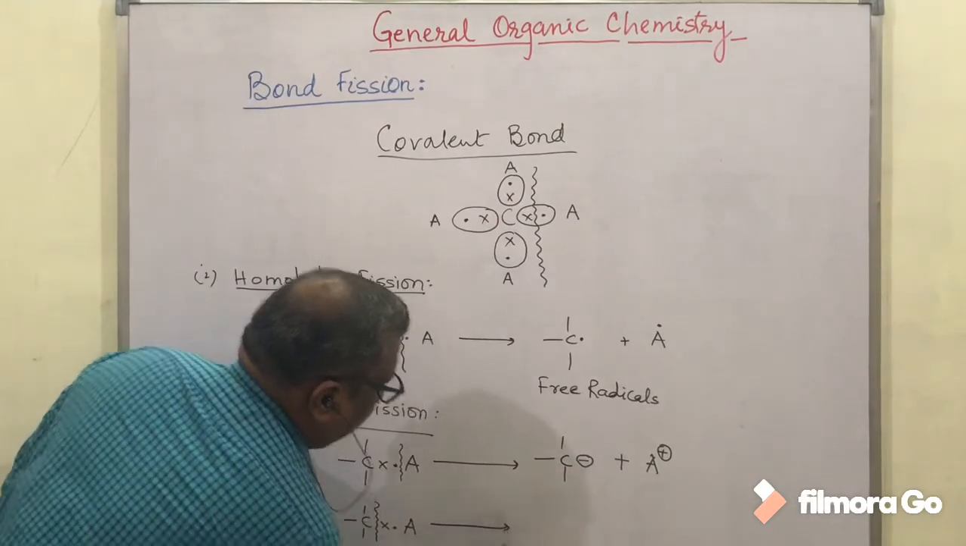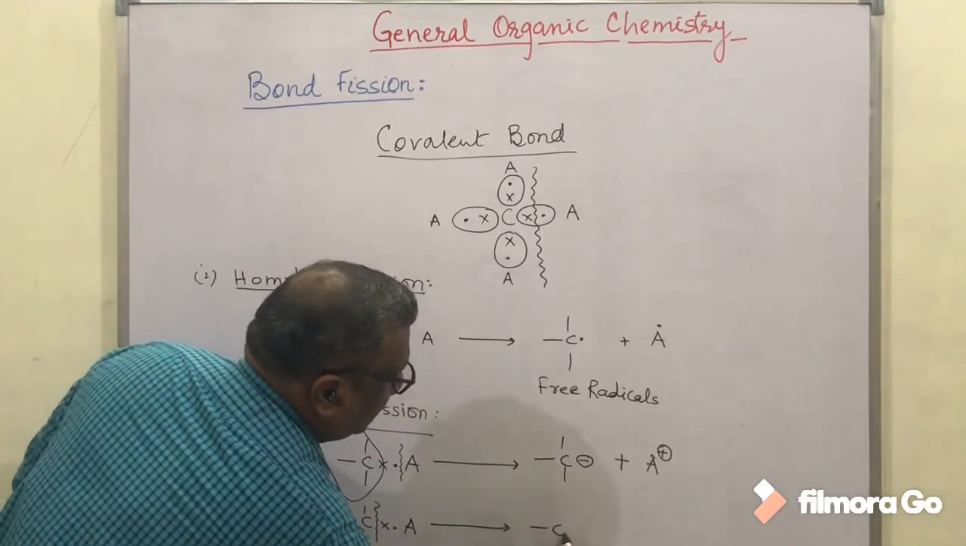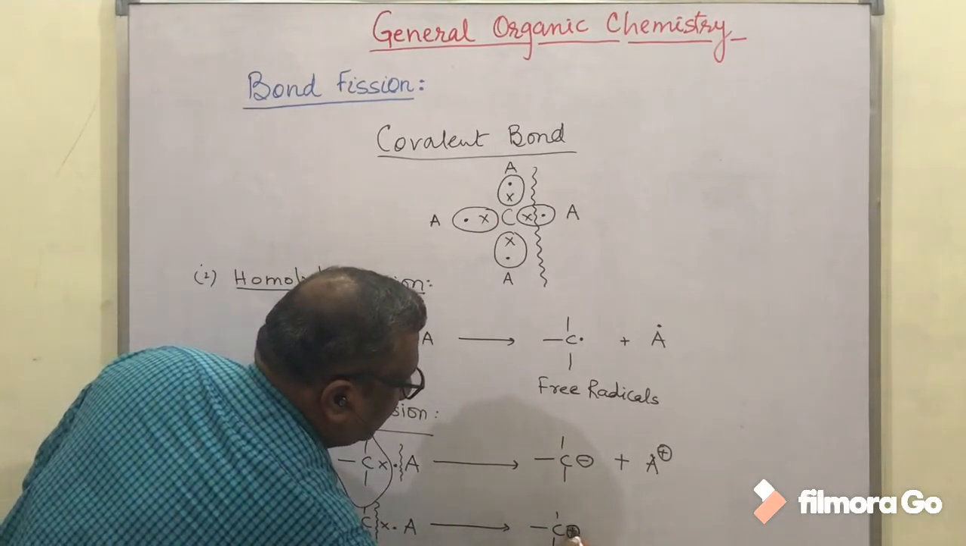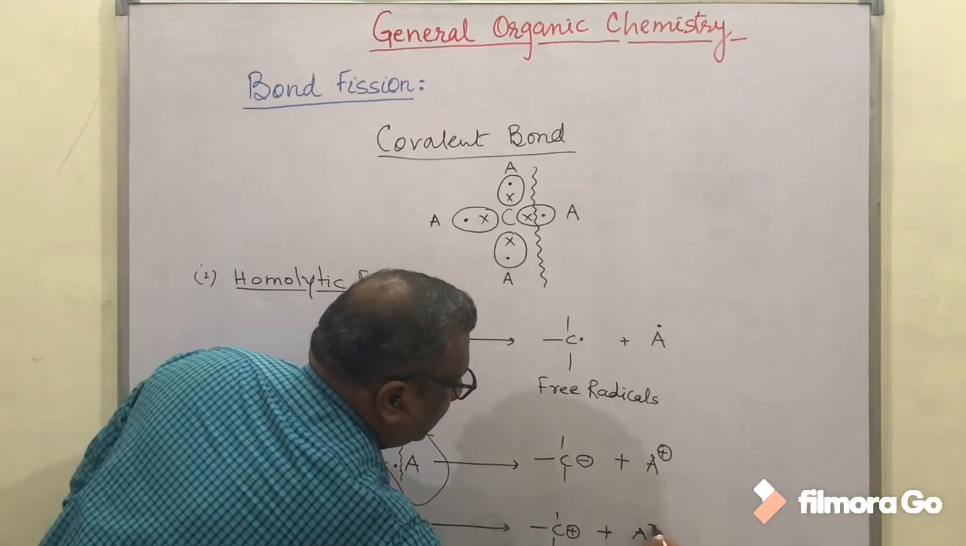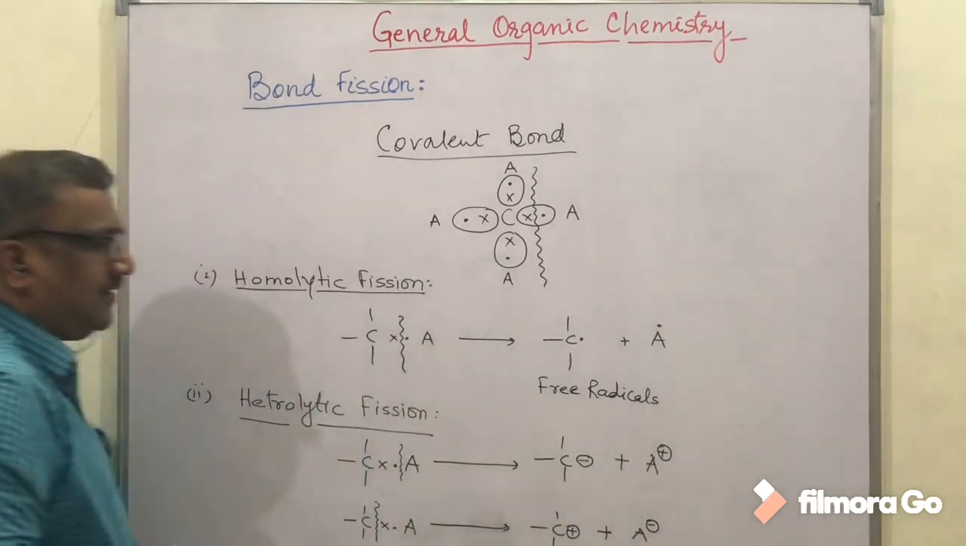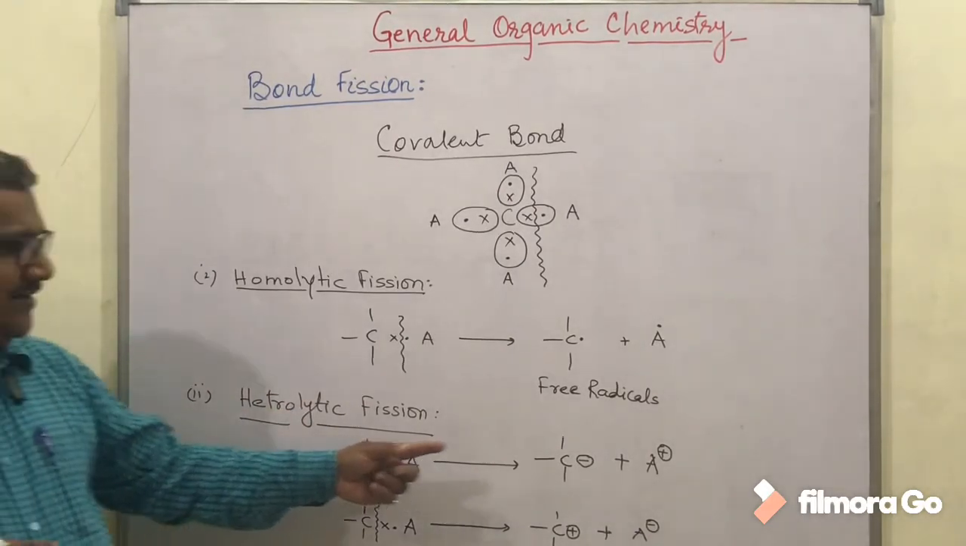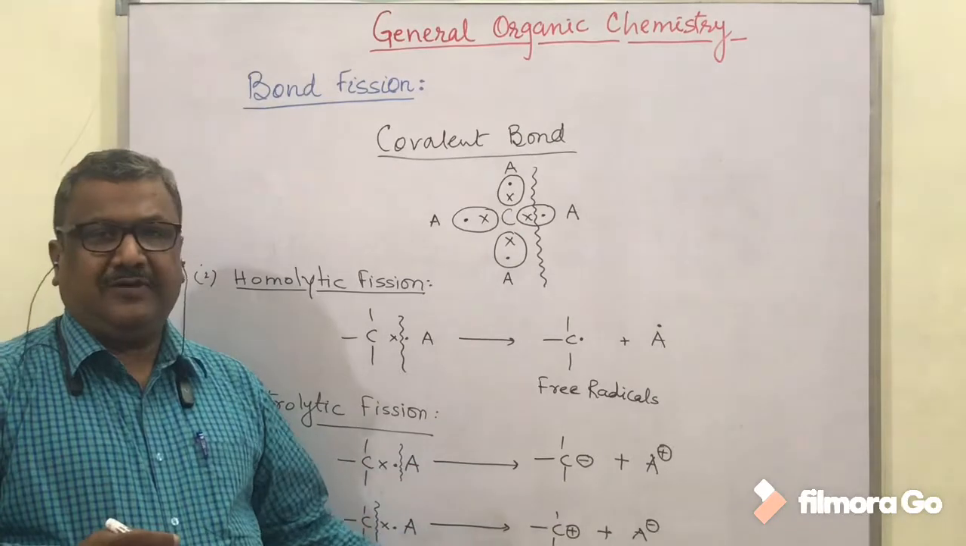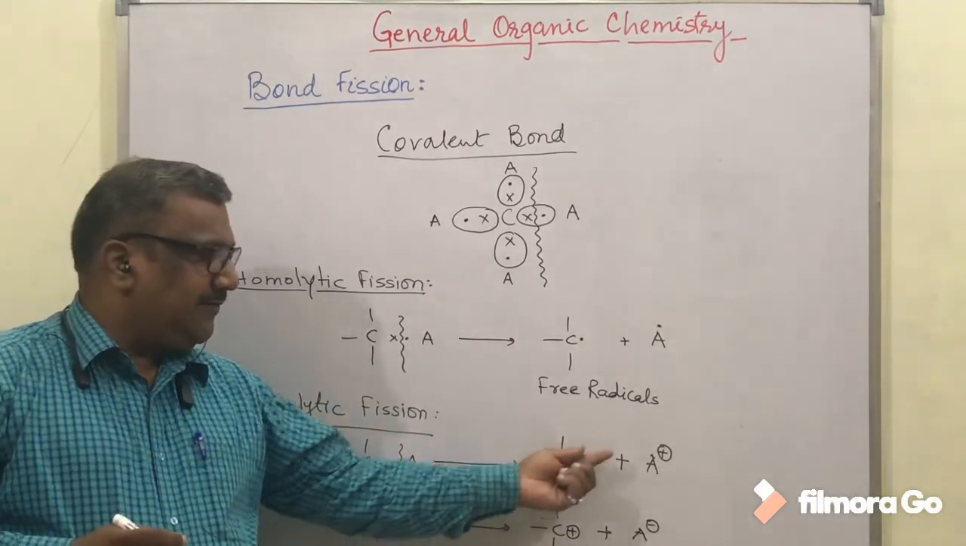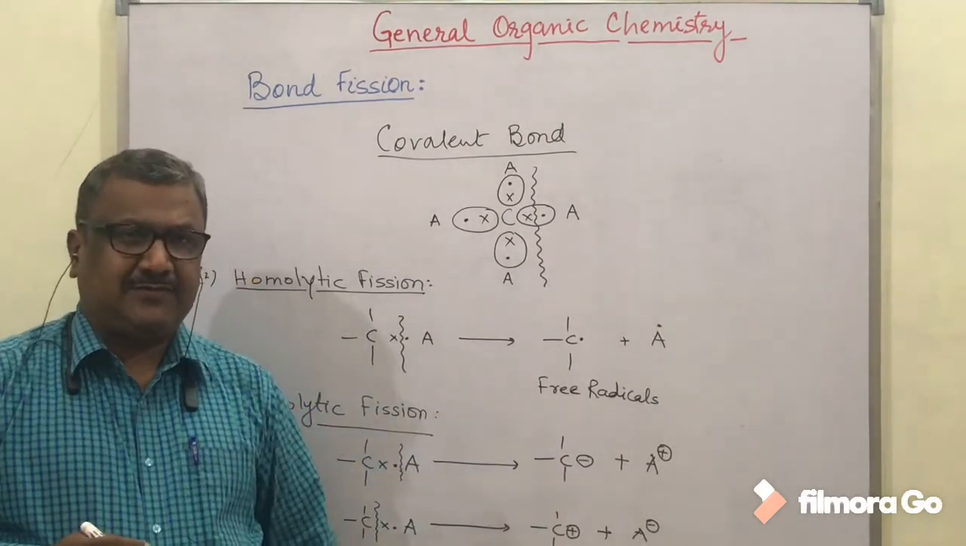Similarly, in this type of bond fission, carbon is going to be the loser, so it will carry a positive charge and the other part will get the negative charge. So in the heterolytic bond fission, the intermediates which are formed will be ionic species. They will be positively and negatively charged species.